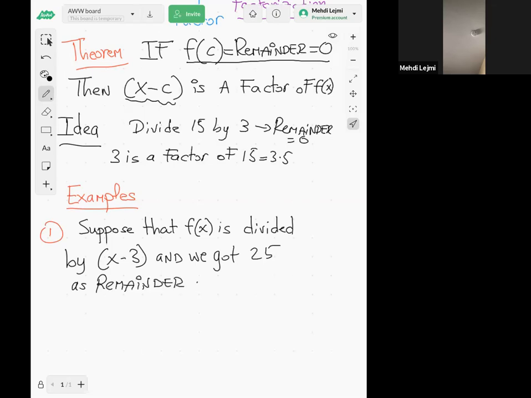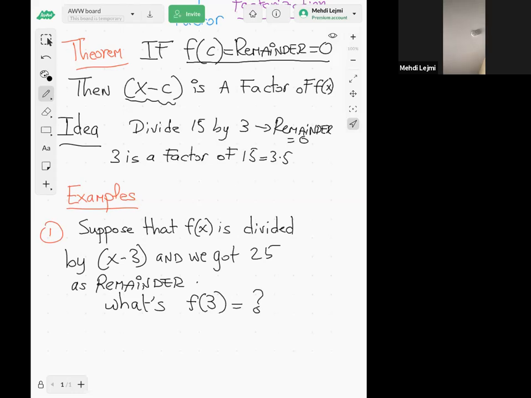The question is, what's f of 3? I don't know the exact expression of f of x, I don't know explicitly f of x. But I know that if I divide my polynomial f of x by x minus 3, I get 25 as a remainder.